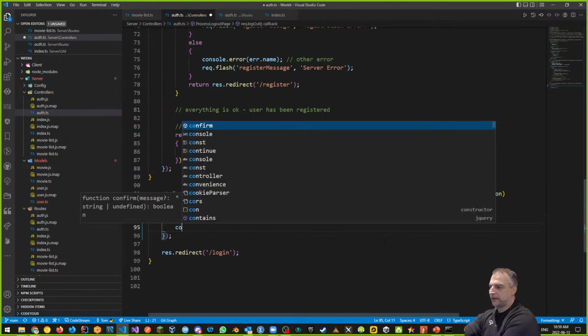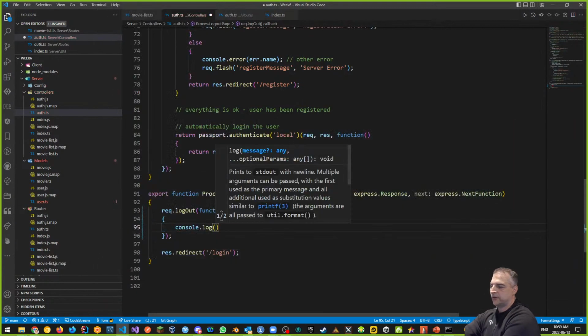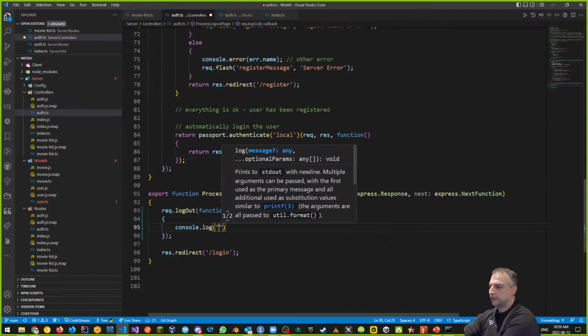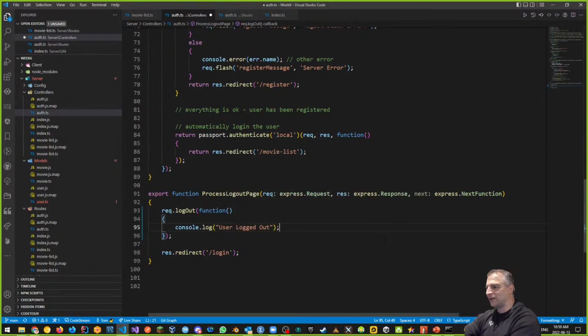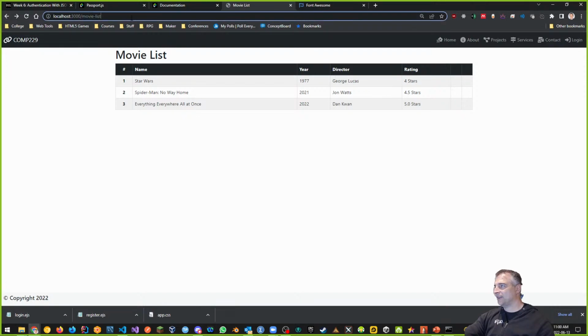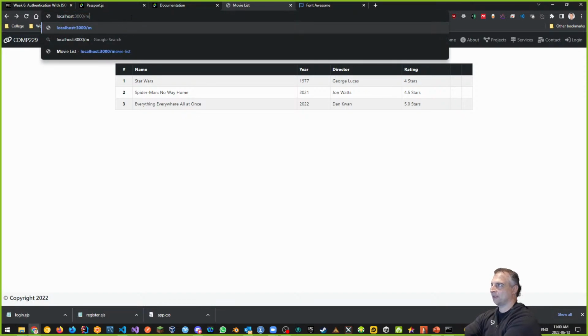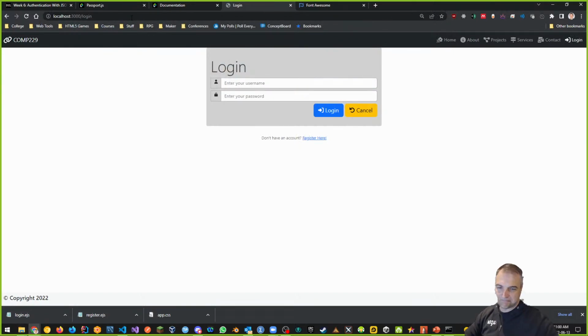And we'll say something like a console log, just because we will. We'll say something like user logged out. Okay, I'm sure it wants me to do other functions. Let's save this and let's go back to try again, and let's try the logout again. Let's see if we gave it what it wanted, and now we're good.